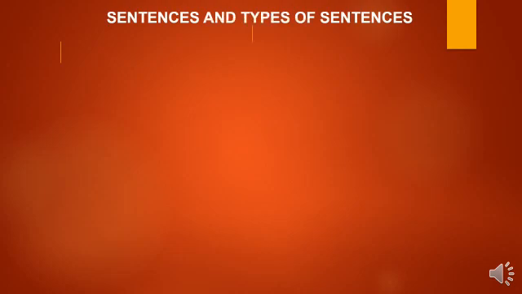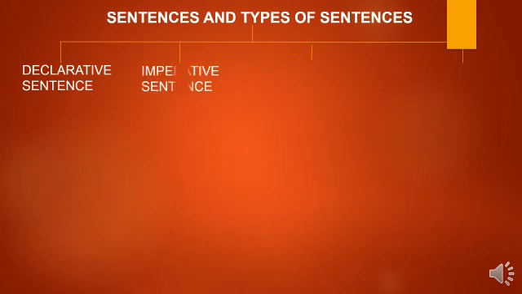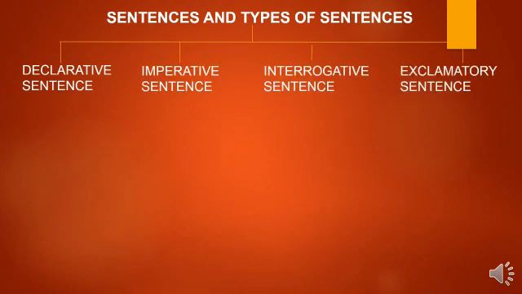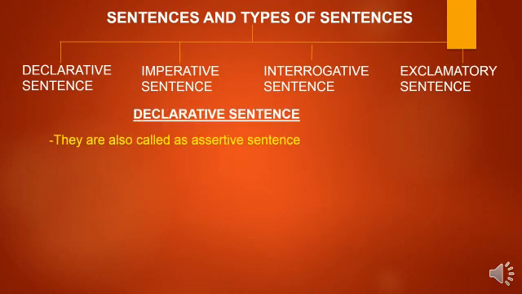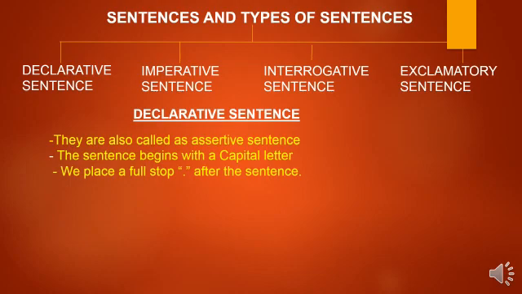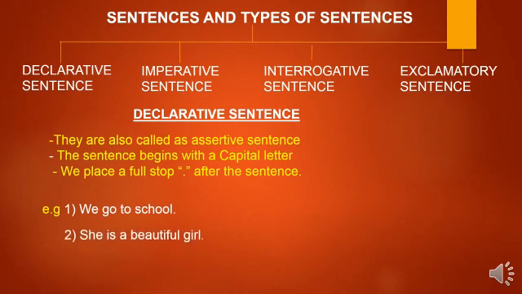Sentences and types of sentences. Sentences are of four kinds. Declarative sentence, imperative sentence, interrogative sentence and exclamatory sentence. Declarative sentence. They are also called as assertive sentence. The sentence begins with a capital letter. We place a full stop after the sentence. Let us look at a few examples. We go to school. She is a beautiful girl. The roses are pretty.